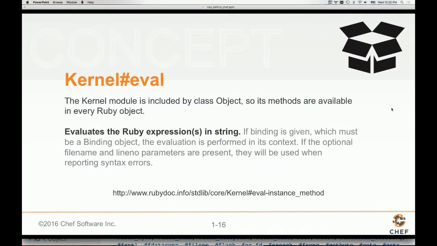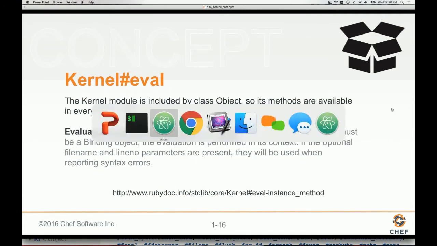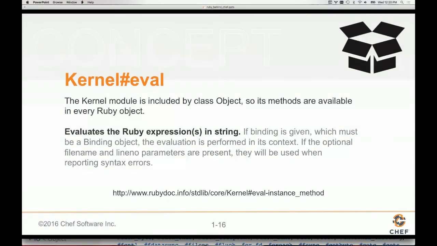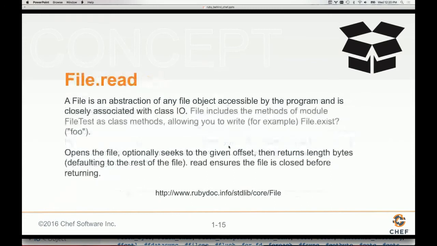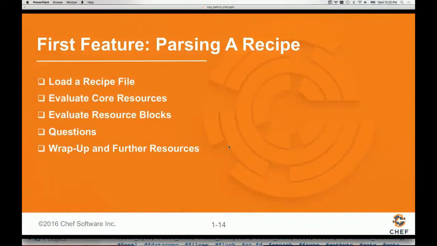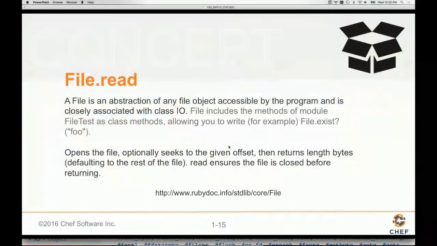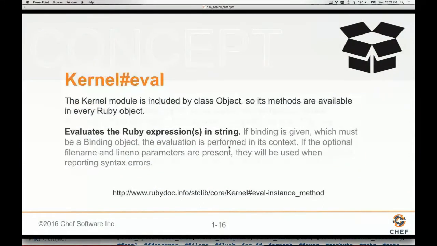Now, the last part, or the second part actually, we need to do is look at actually parsing the contents of that file. So if I look at our goal here, I think it was to load a recipe file, but what we want to do is evaluate that content of that file. So we don't want to just output the content. That was a good start. We want to evaluate the contents of it. So we want to take the text inside of that recipe file that we just loaded, and we want to evaluate it because it does happen to be Ruby code.